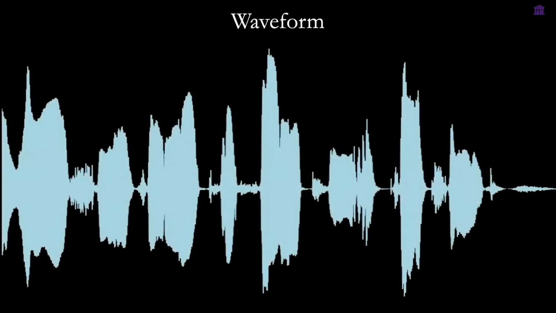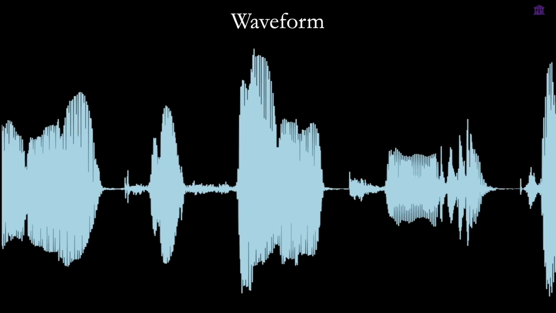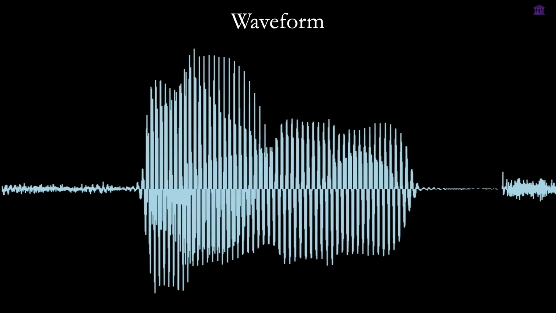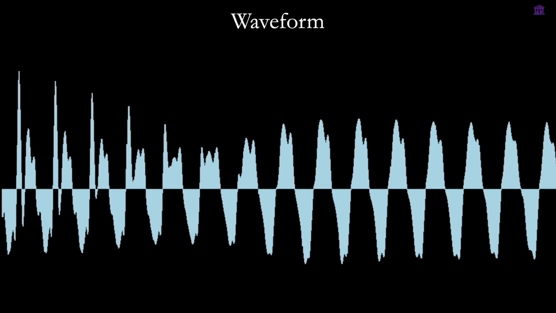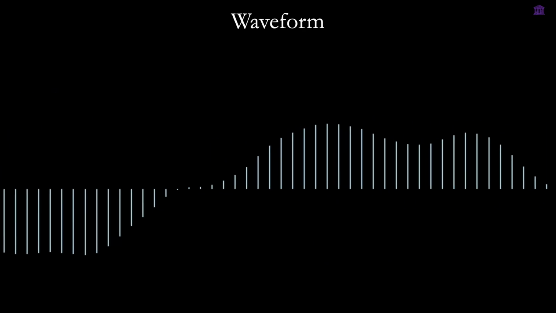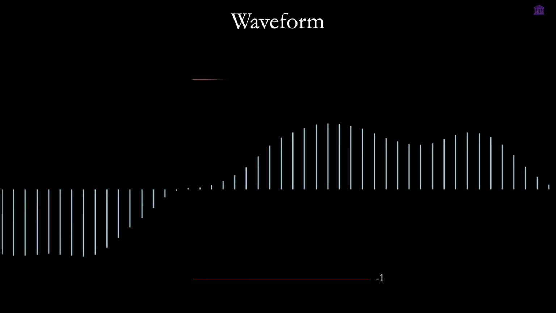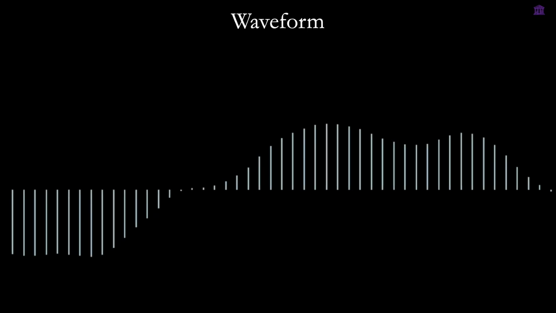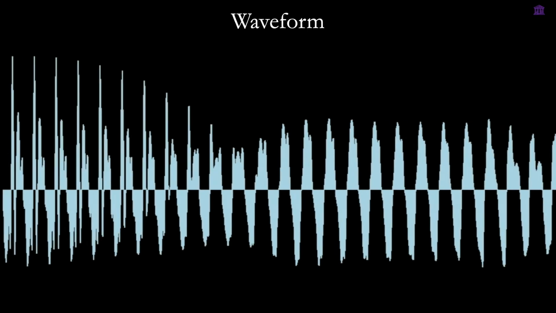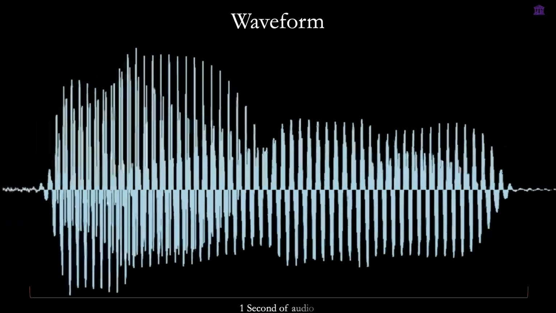First, let's look at how digital audio data is structured and defined, which is known as the waveform. You may have seen this structure before, but let's dive deep into its building blocks. We can see that the waveform is comprised of many samples, and usually each sample is in the range of -1 to 1. Zooming out a bit, we can look for example at 1 second of audio data samples.